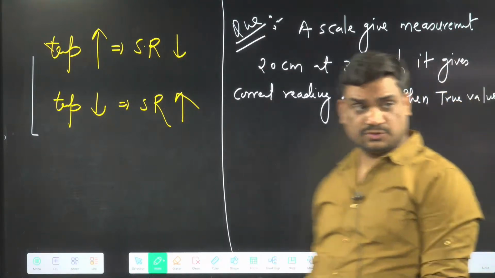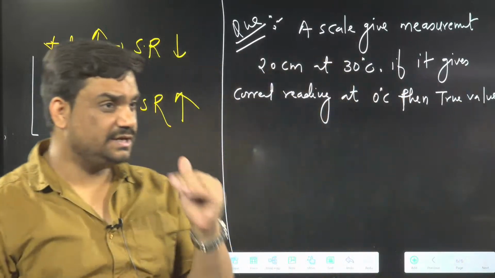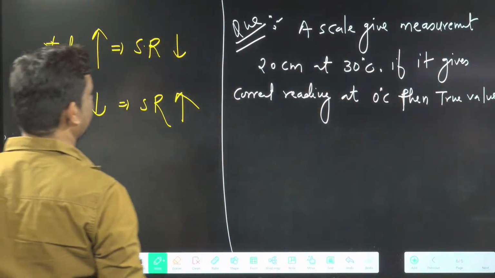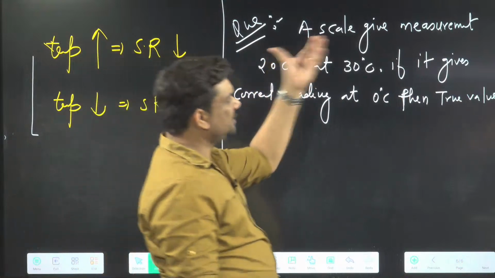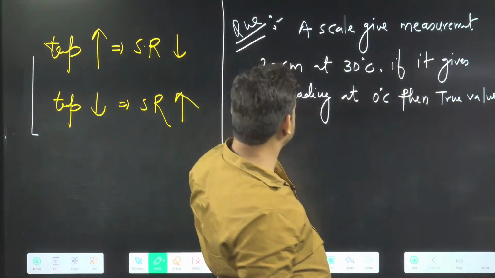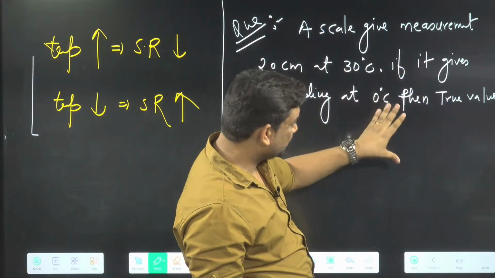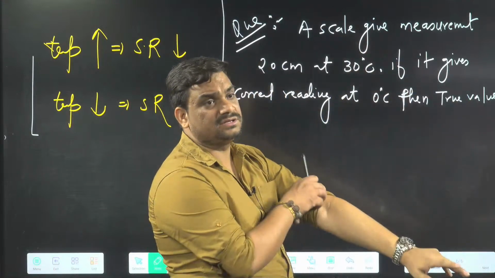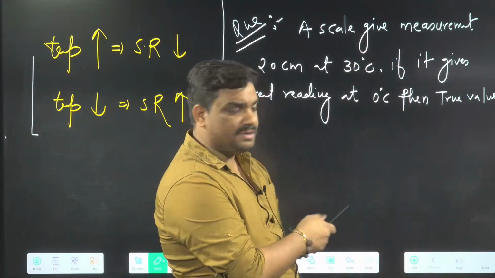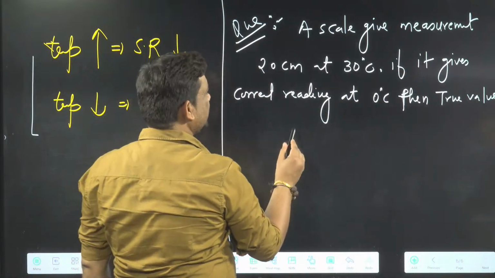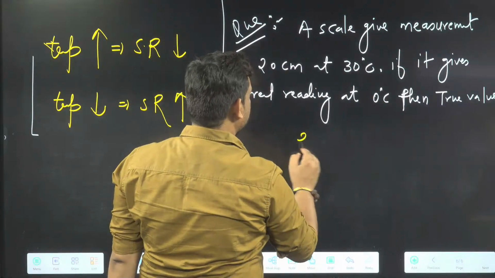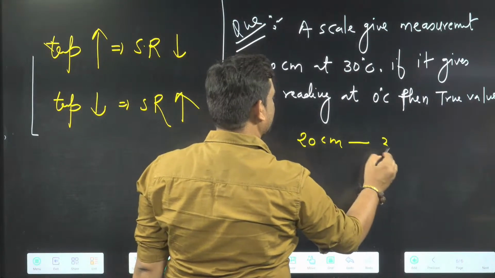Now, this is the question written here. Just see. A scale gives a measurement of 20 centimeter at 30 degrees Celsius. If it gives a correct reading at 0 degrees Celsius, then what will be the true value? We need to find the true value. So we can say, sir, 20 centimeter at 30 degree Celsius.